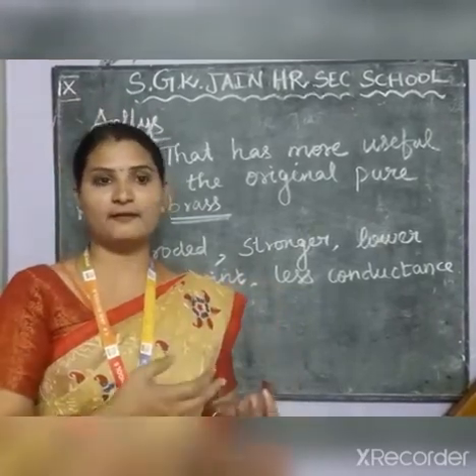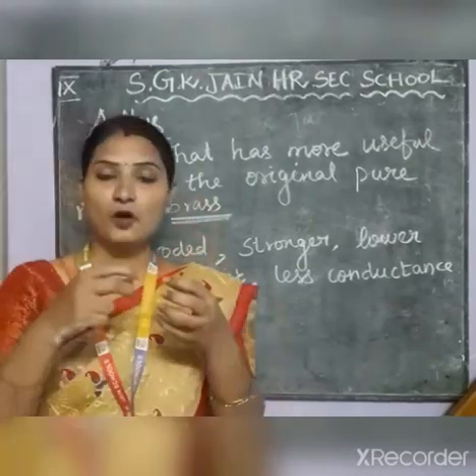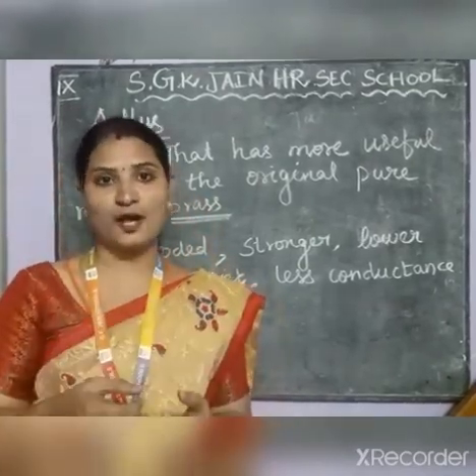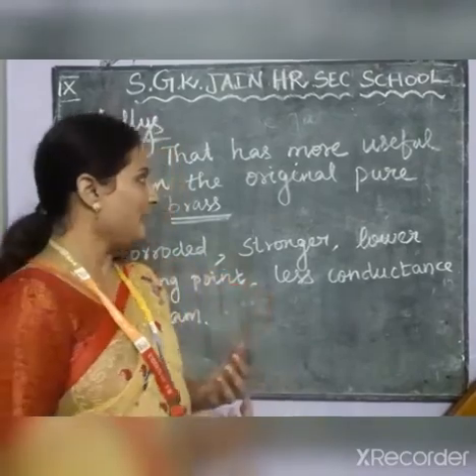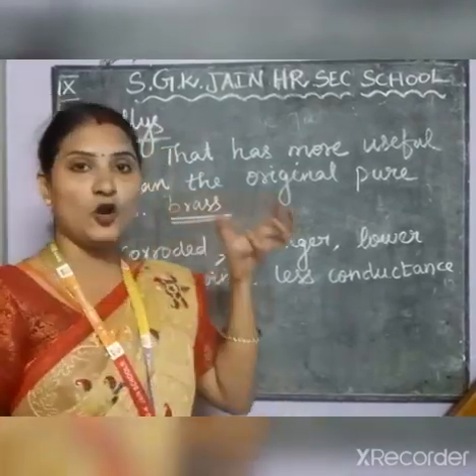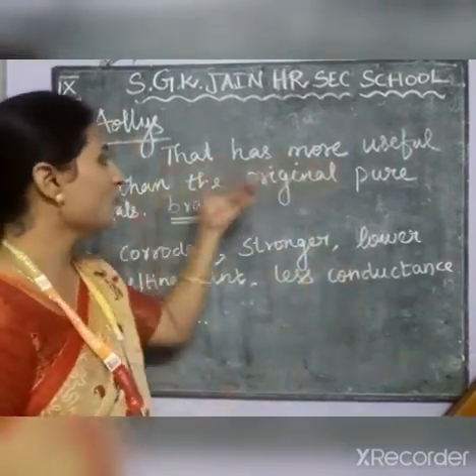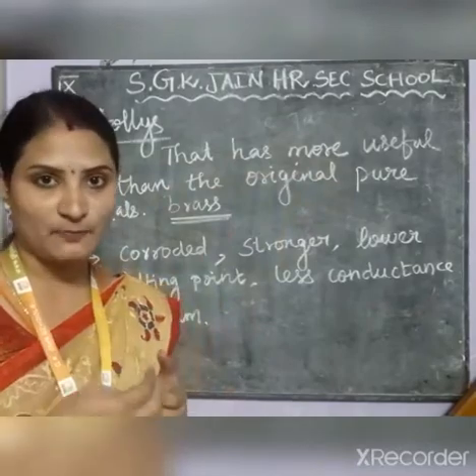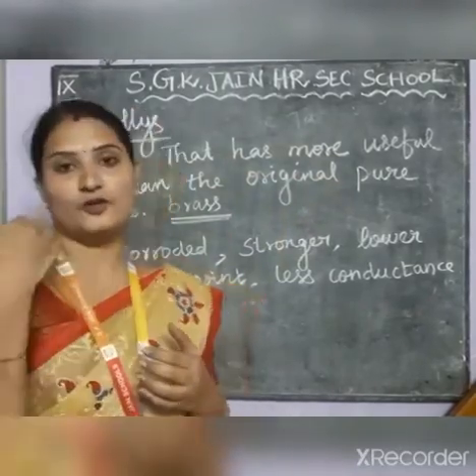For example, copper with zinc, like brass, and coins we are using, that is also alloy. Cooking utensils and ornaments, so most of the things are alloys only. And this alloying produces a metallic substance that has more useful properties than the original pure metal from which it is made. And there are many advantages for using this.